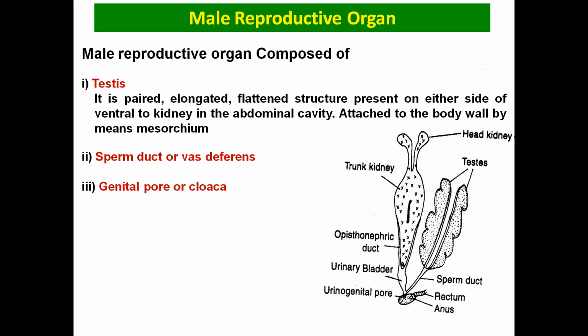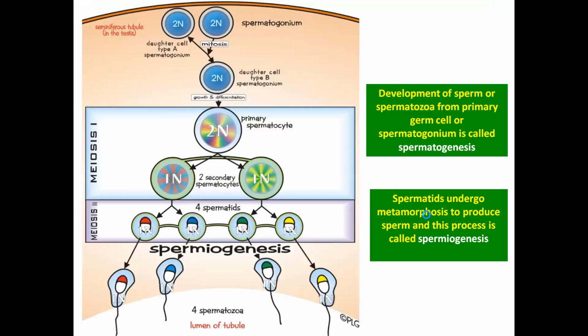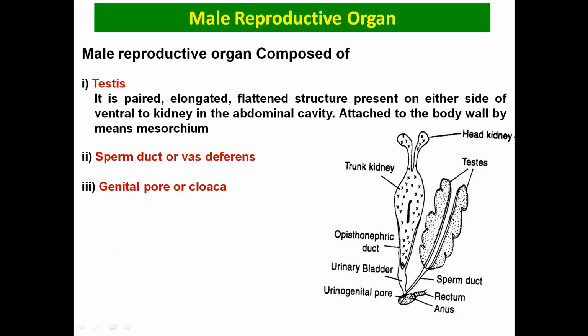So now the male reproductive organ. The male reproductive organ is composed of basically three parts. We are discussing this in bony fishes and teleosts. The testes are basically paired, elongated, flattened structures, which are attached to the abdominal cavity by means of the mesorchium. Then it has the sperm duct or vas deferens, and then the genital pore.